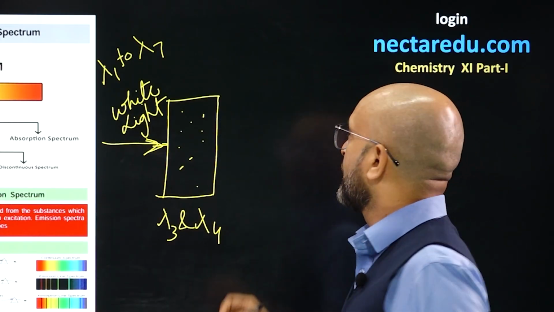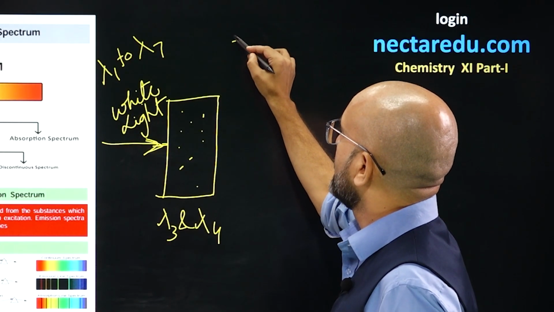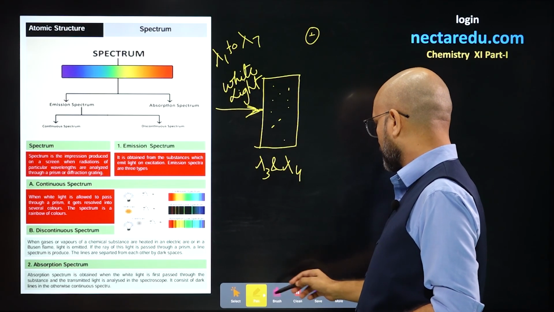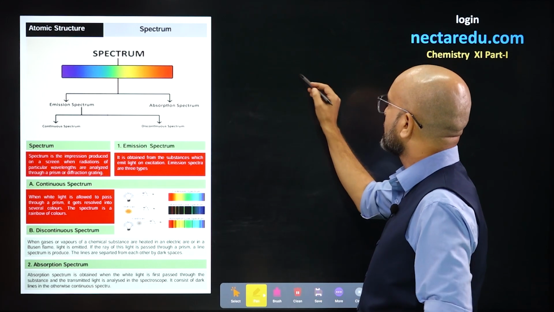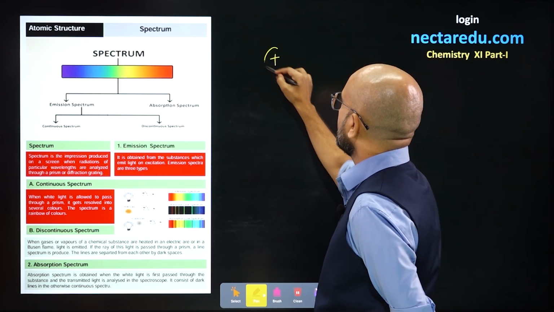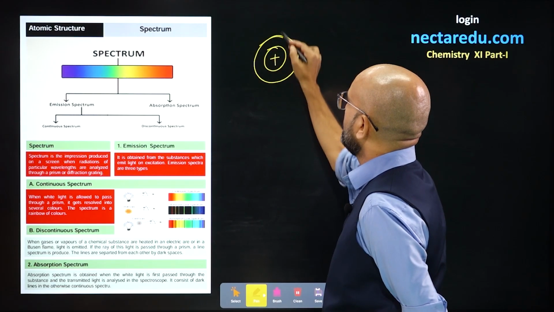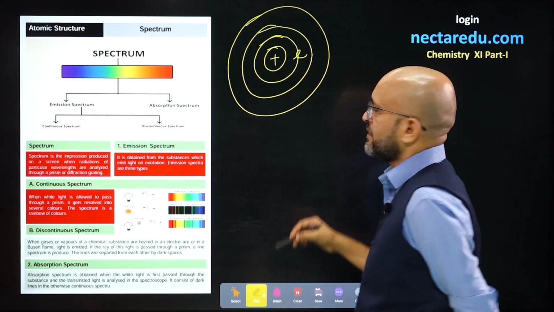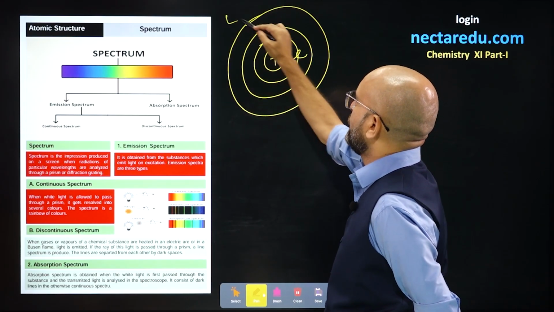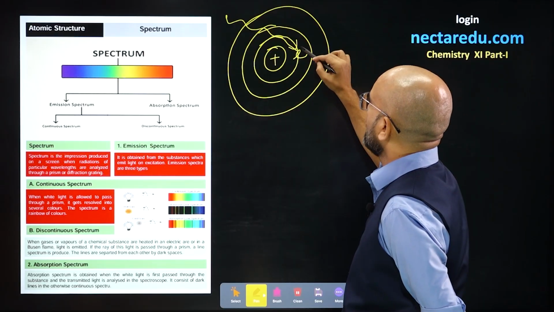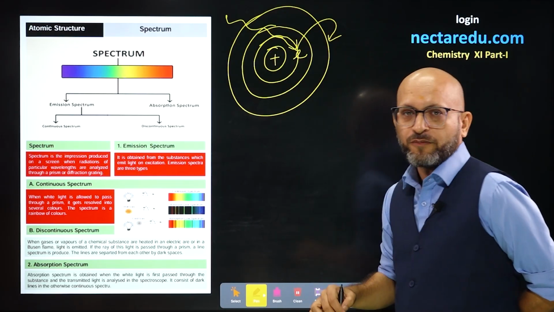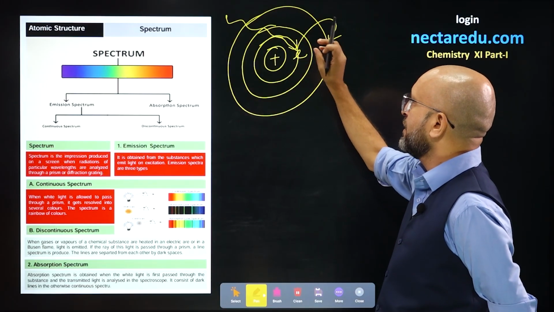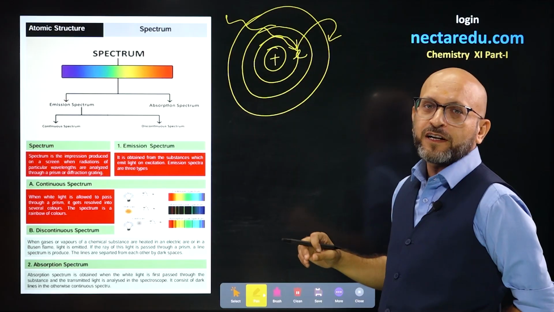What is excitation? I'll take another page and explain it. Excitation is this. You have an atom, and inside the atom you have orbits. An electron of lower energy absorbs energy, let's say light energy, and it jumps to a higher orbit. So this is known as excitation. Excitation is basically the jump of an electron from a lower orbit to a higher orbit.